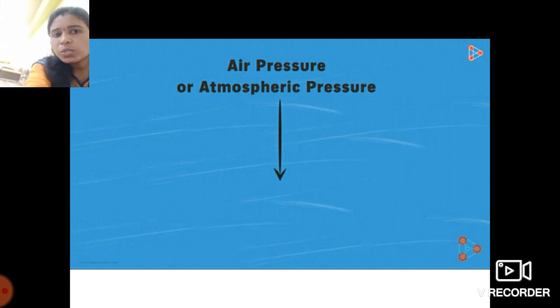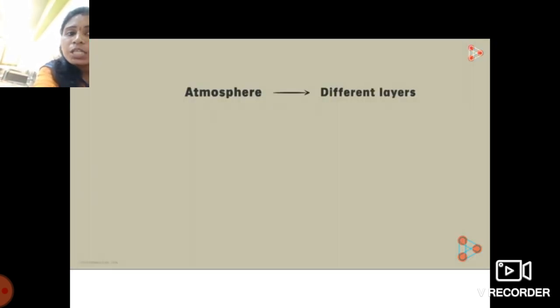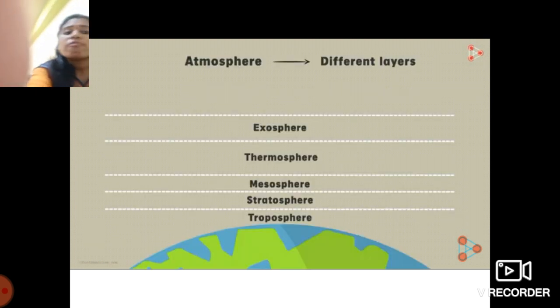Here I want to ask you one question: did you know that the atmosphere is divided into different layers? I think you know that. The atmosphere is divided into 5 layers, namely the troposphere, stratosphere, mesosphere, thermosphere and exosphere.